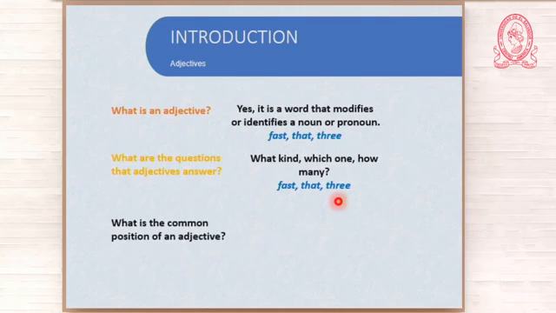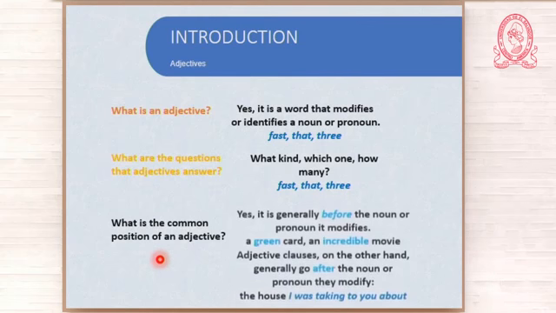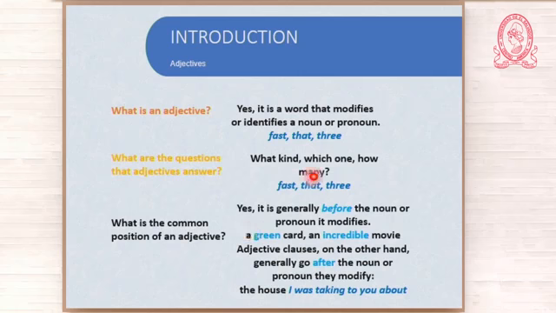Now, another question. Let us continue with our review. What is the common position of an adjective? Common position of an adjective? Yes, it is generally before the noun or pronoun it modifies. For example, a green card, an incredible movie. You have the noun, and before the noun, you have the adjective incredible. You have the noun card, and before this noun, you have the adjective green. Okay.